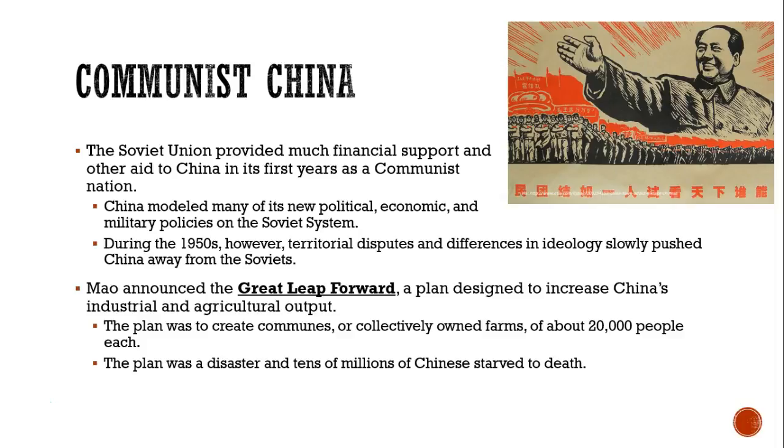The plan was to create communes, or collectively owned farms, of about 20,000 people each. The plan was a disaster and millions of Chinese starved to death.